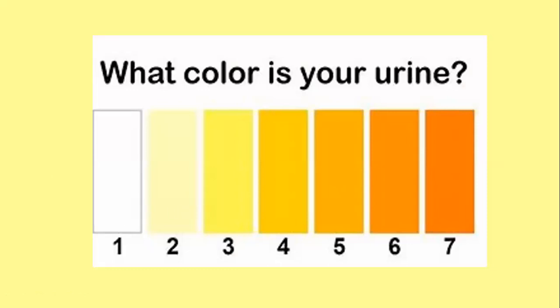Number 2, now how can you maintain a healthy excretory system? One is you must drink sufficient amount of water. Second point, pass urine when the need arises. Now, when you want to go to the toilet, you have to empty your bladder as soon as possible. Now, if urine is stored for a long time, it can cause urinary infections.